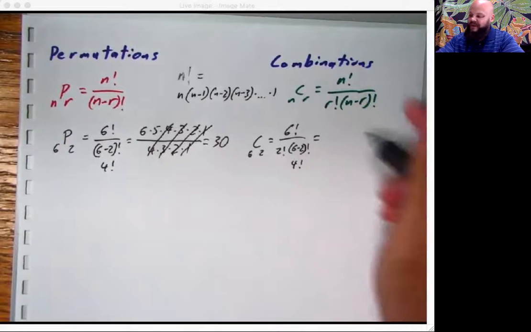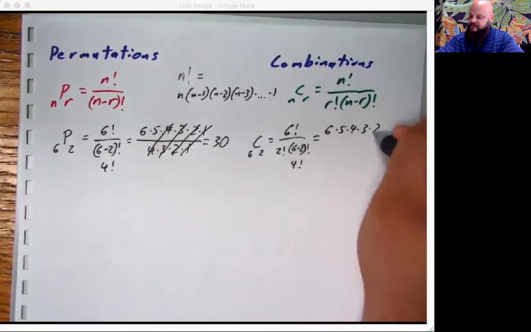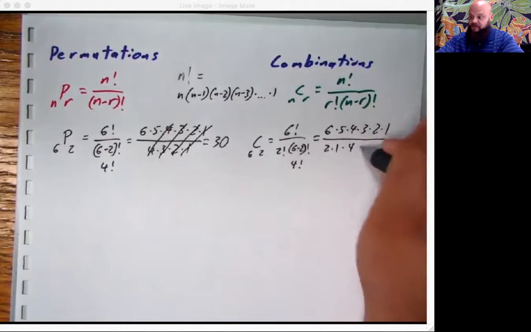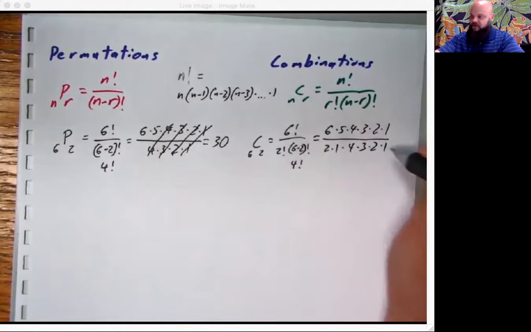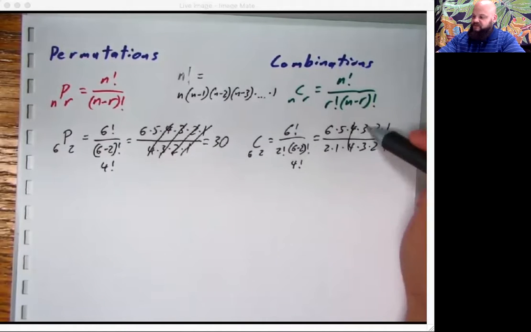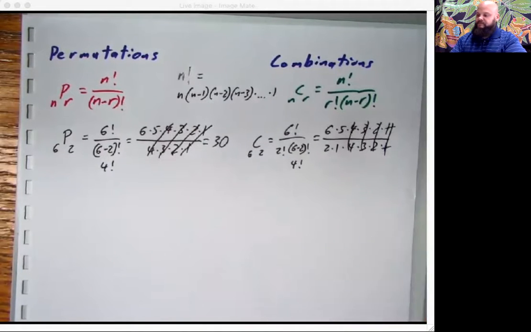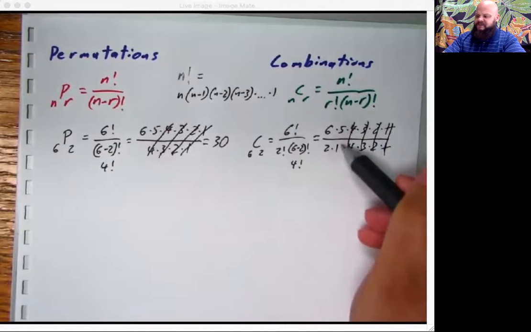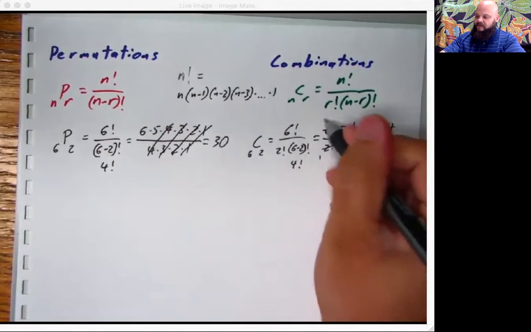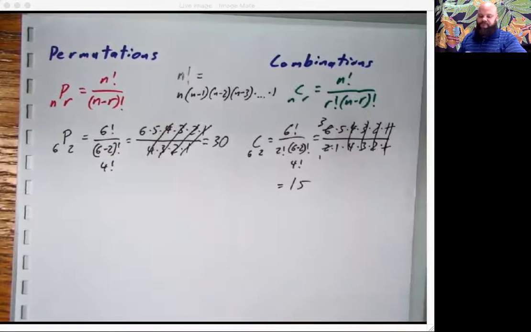Written all the way out, this is 6 times 5 times 4 times 3 times 2 times 1 over 2 times 1 times 4 times 3 times 2 times 1. We cancel the 4, 3, 2, and 1 again, and then we still have a 2 and a 1 on the bottom. So this 2 and this 6 cancel, and you're left with 3 times 5, which is 15.